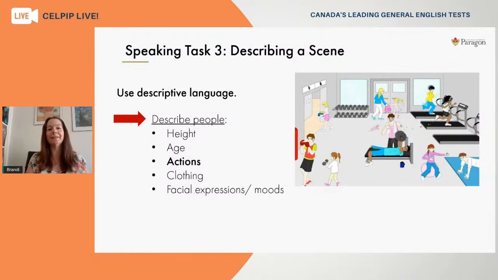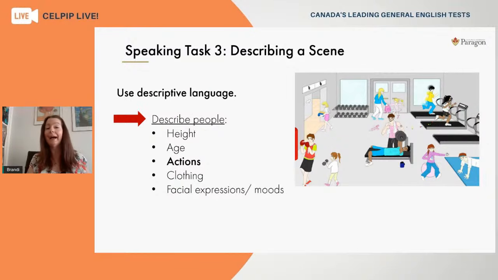So because you're asked to describe what's happening in the scene, of course, you're going to focus on the people and what they're doing. So in this list of ideas here, you can see the word actions is bolded. And that's because it's the most important part of this answer. We need to have those action verbs in the present continuous to understand what's going on. But you can certainly include other descriptive details like you see here.